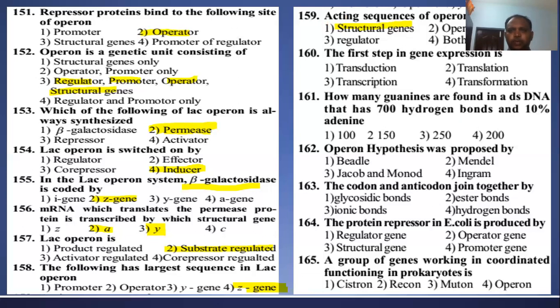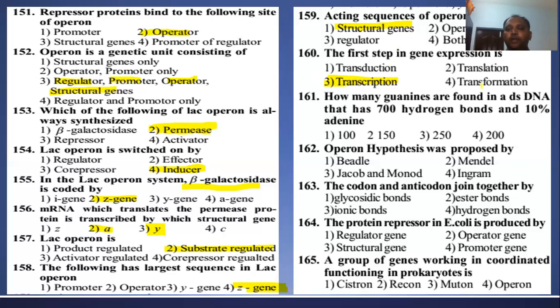Next question: the first step in gene expression. Gene expression is initiated with the transcription process, then post-transcriptional modification, then export of mRNA from the cell nucleus, and then translation. The first step in gene expression is the synthesis of an RNA molecule from DNA, right? The transcription process, right?